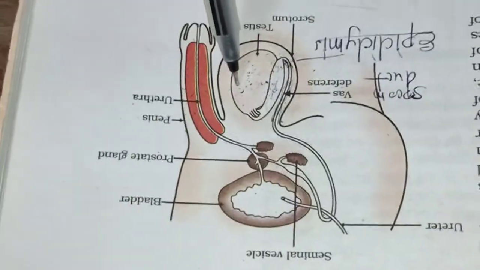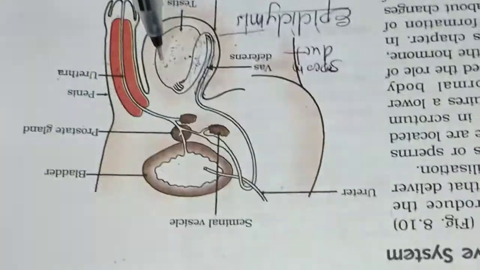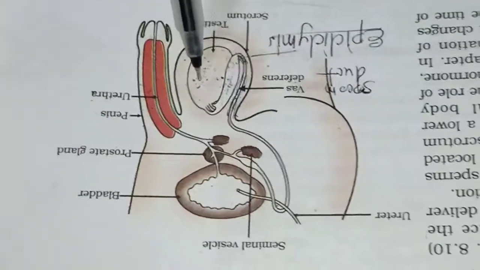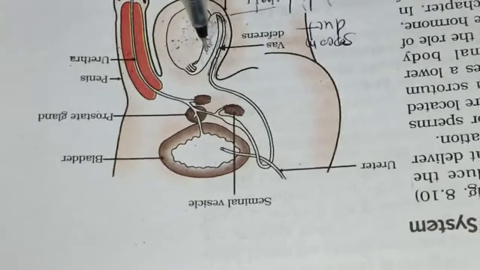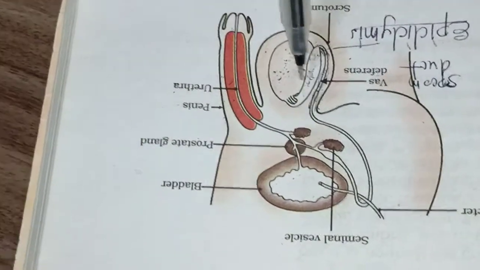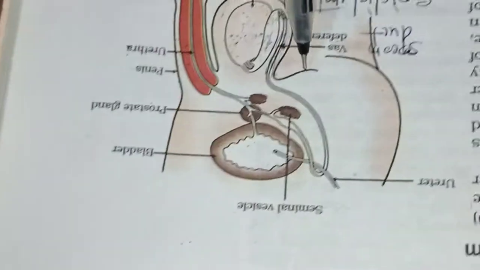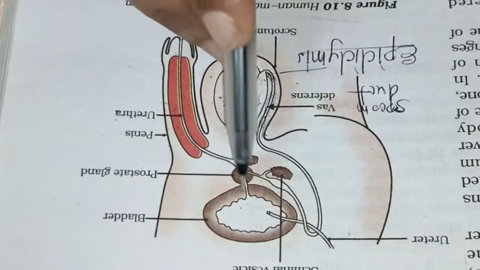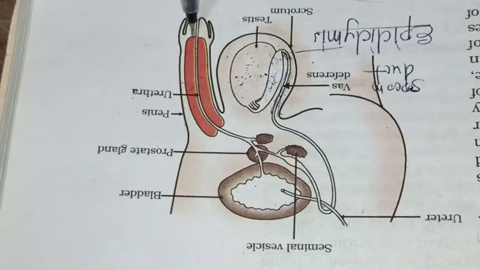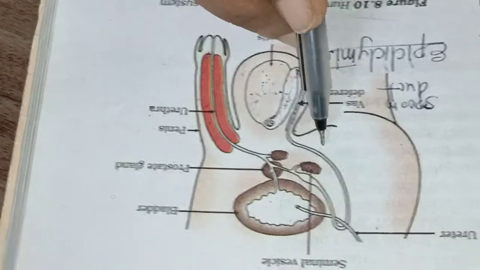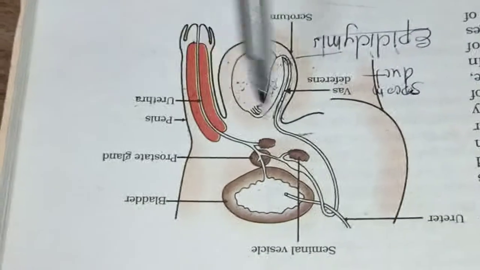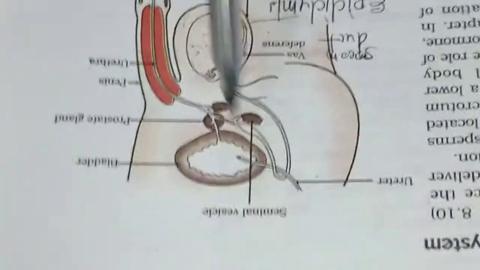Once the sperms are made, they are temporarily deposited in the epididymis, and from the epididymis they have to be carried up to the penis. They are carried through this small tube-like structure called the vas deferens.